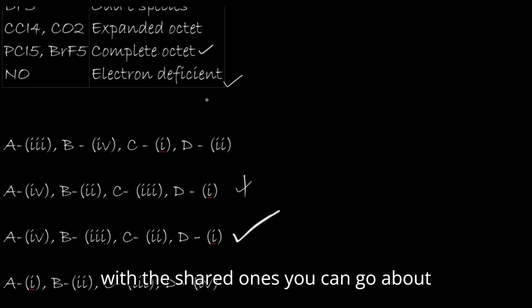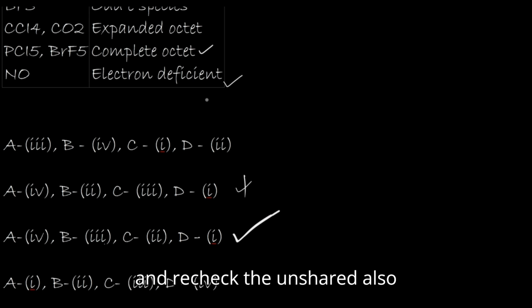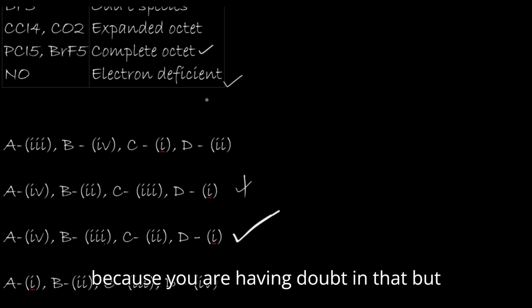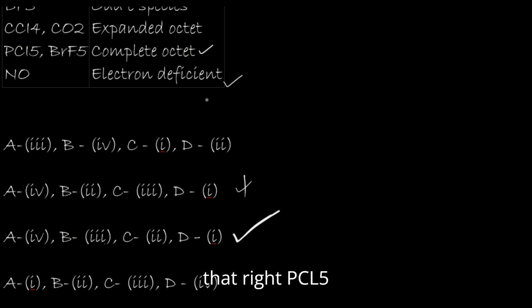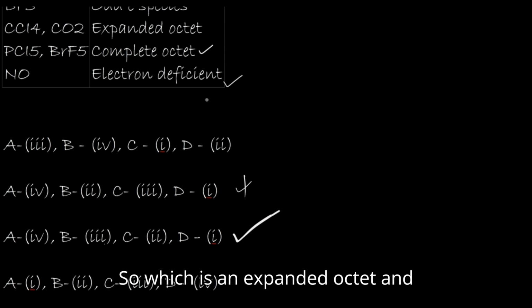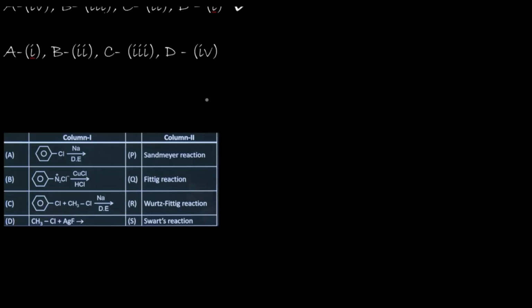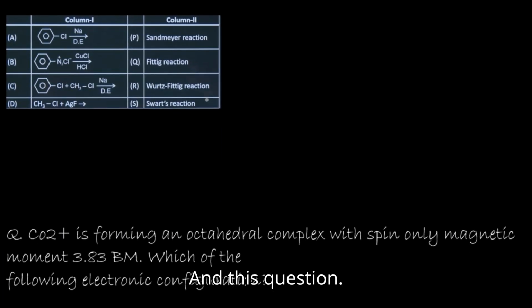Once you are done with the short ones, you can go back and recheck the unsure ones, if you are having doubt in that. PCl5 and BrF5 have an expanded octet, and NO has an odd electron species. That is also true.